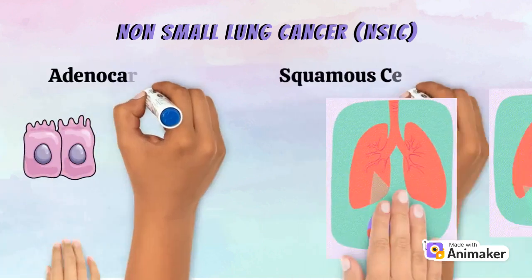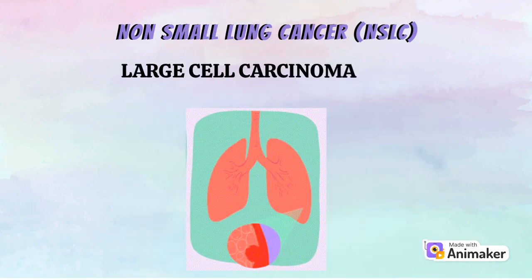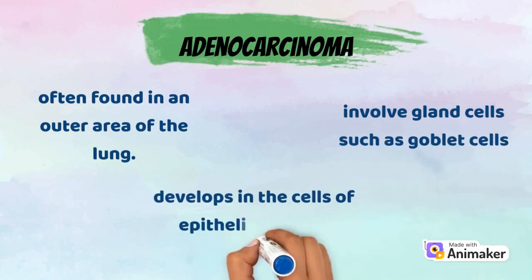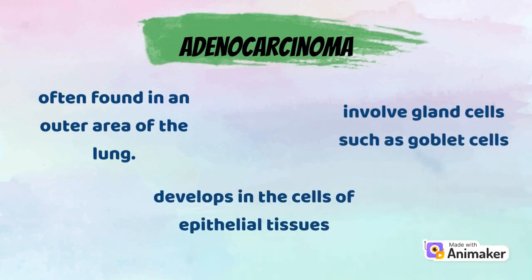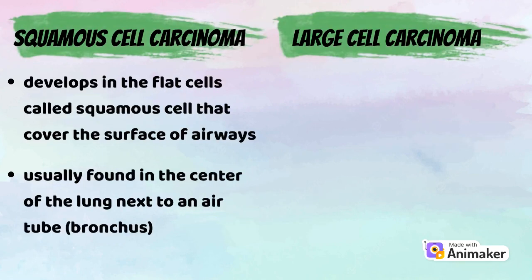There are 3 types of non-small cell lung cancer, which are adenocarcinoma, squamous cell carcinoma, and large cell carcinoma. Adenocarcinoma is often found in the outer area of the lung. It involves gland cells such as goblet cells and it develops in the cells of epithelial tissue. Squamous cell carcinoma develops in the flat cells called squamous cells that cover the surface of the airway. It is usually found in the center of the lung next to an air tube, which is the bronchus.